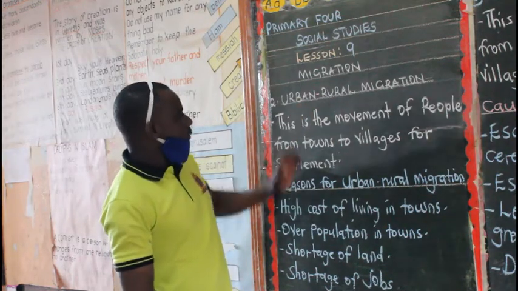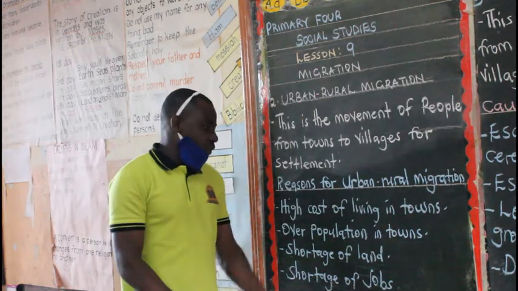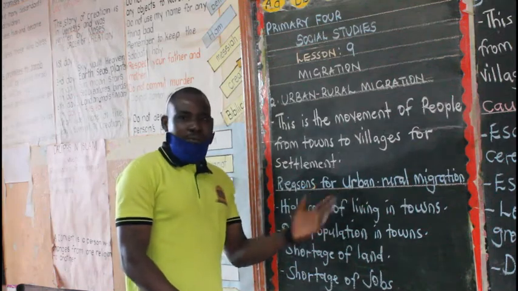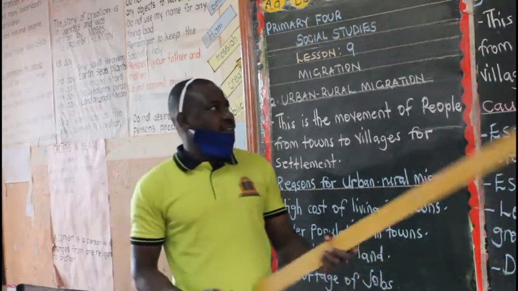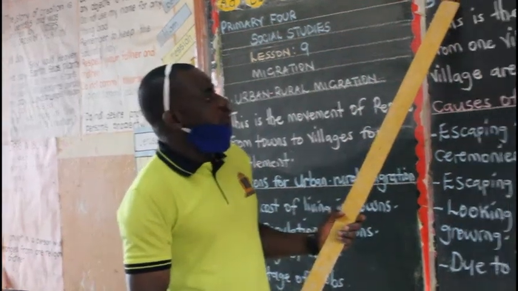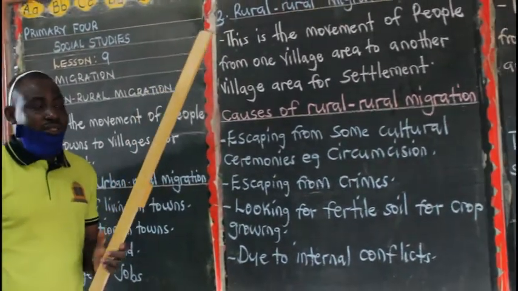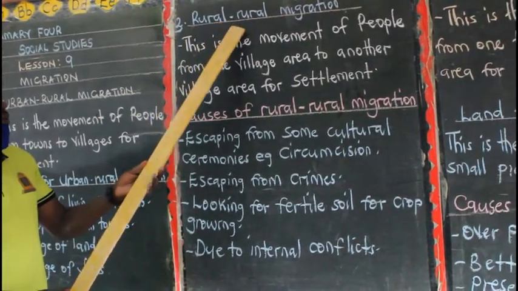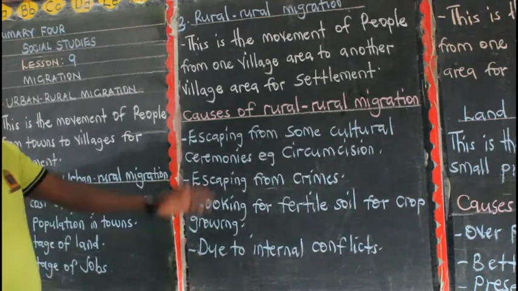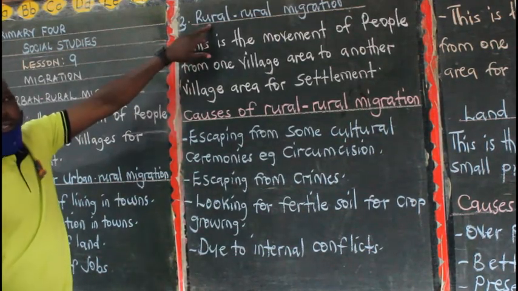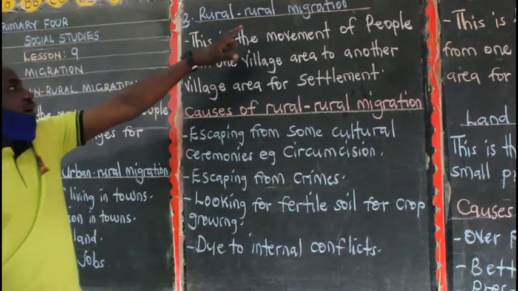Now, after looking at the meaning and causes of urban-rural migration, we can look at the third type of internal migration, and that is rural migration. Remember, I told you that the word rural here means villages.